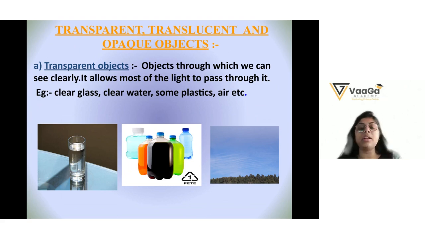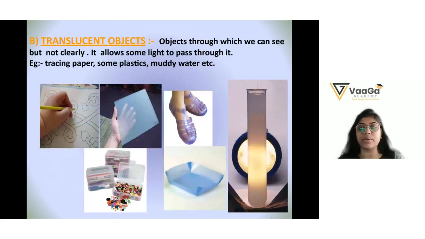Right. Okay. Now come to translucent objects. Objects through which we can see the image but not clearly. Okay, the blur image we can see. It allows some light to pass through it. Let's say the tracing paper, some kind of plastics. From there we can see the image but not clearly. Those are called translucent objects.